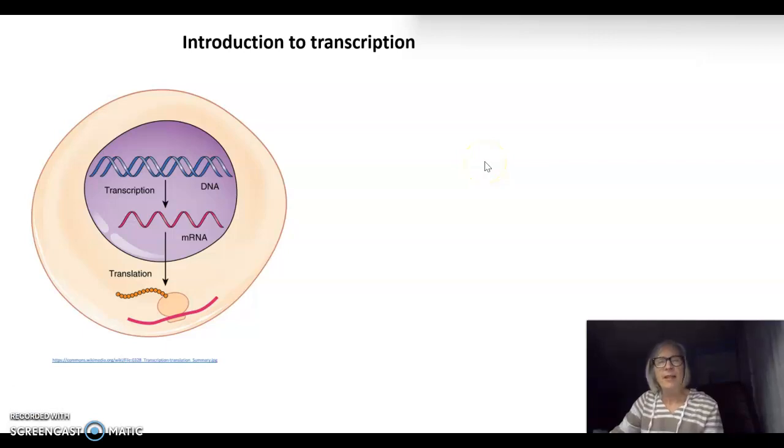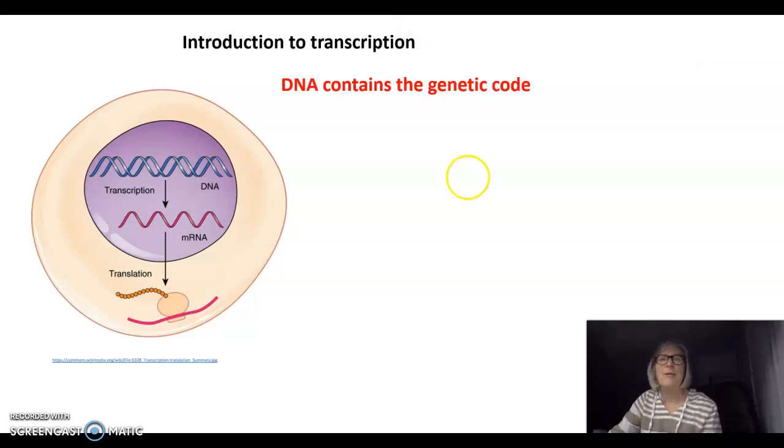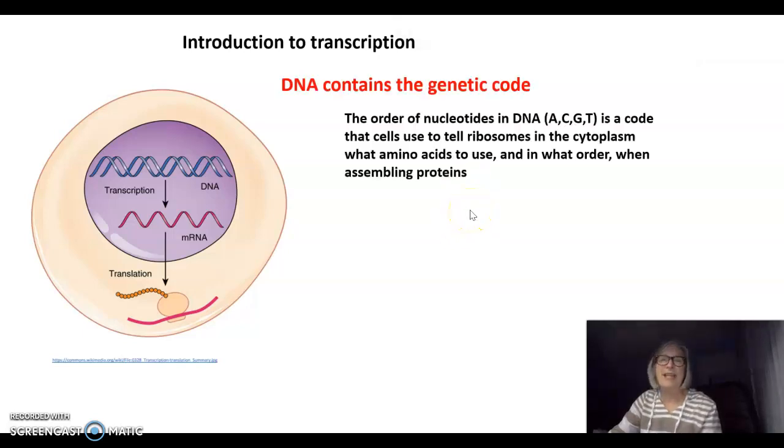Hi everyone! Tonight's video is an introduction to transcription, but I need to start tonight's video by talking about DNA. DNA contains the genetic code. The order of nucleotides in DNA, the A, C, G, and T, is a code that tells cells to tell their ribosomes in the cytoplasm what amino acids to use and in what order when assembling proteins. This means that DNA ultimately codes for proteins.